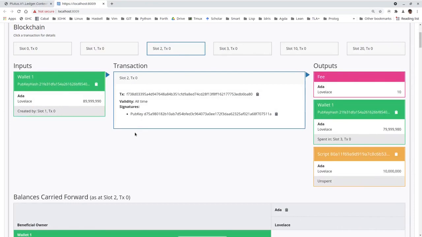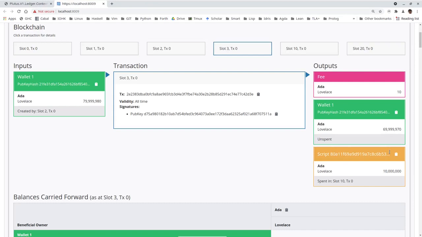The second one is the gift to wallet 2 with deadline 20. So now the change is 80, so wallet 1 has 80 left. Another 10 go into a different UTXO at that script address. Finally, the third gift. Now wallet 1 ends up with 70, and another 10 go into a third UTXO at